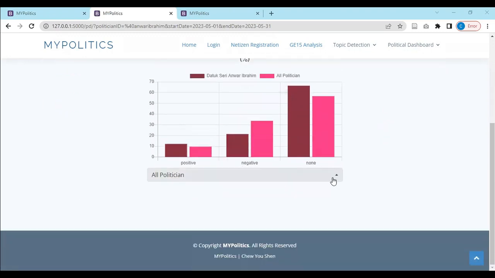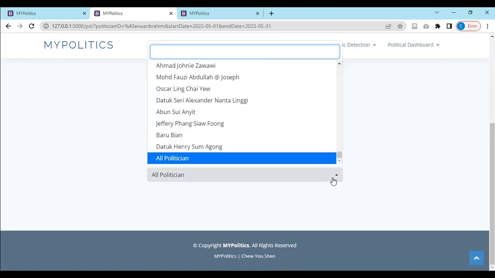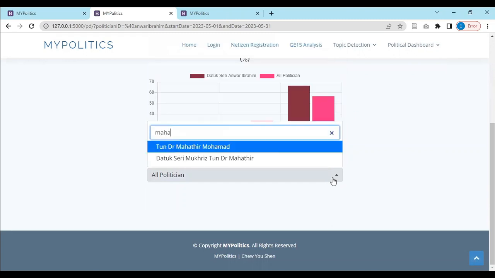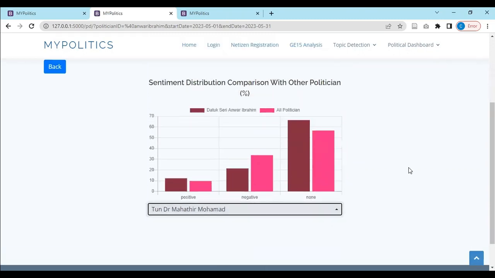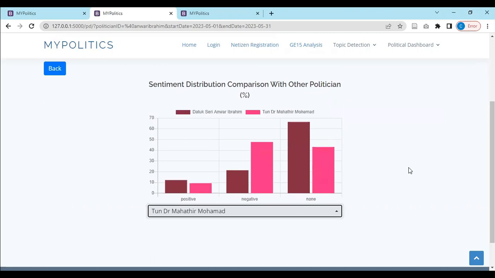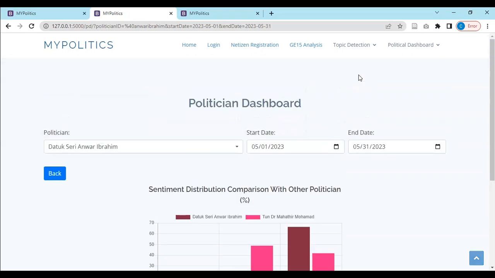So in this section, we can compare the sentiment distribution for Dato Sri Anwar Ibrahim as well as other politicians. In this case, you can see that Dato Sri Anwar Ibrahim was well received by the public because he has higher positive sentiment and lower negative sentiment as compared to all politicians. We can also select a politician here to compare with Dato Sri Anwar Ibrahim. For example, we can choose Tun Dr. Mahathir. And then we can see that Dato Sri Anwar Ibrahim was more well received because he has higher positive sentiment and lower negative sentiment.